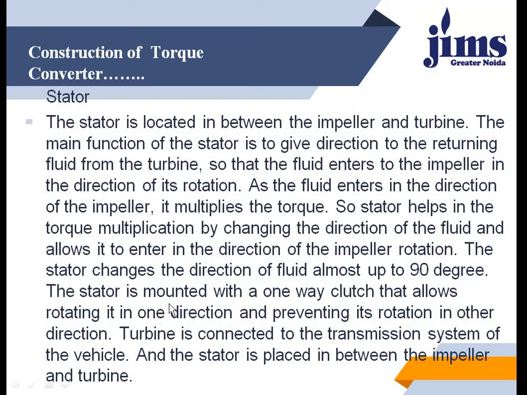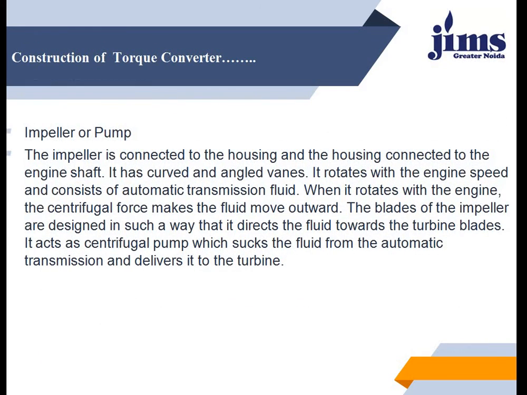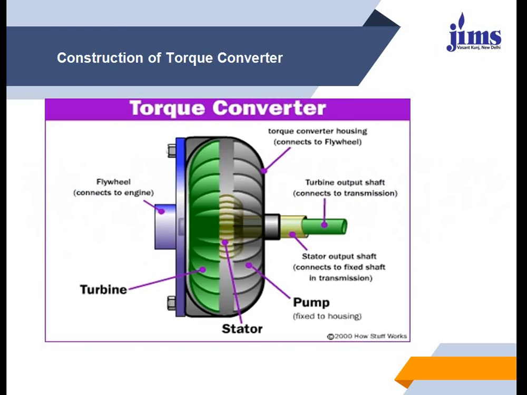The stator is mounted with a one way clutch that allows rotation in one direction and prevents its rotation in the other direction. Here you can also see in the diagram that the stator is associated with the pump and the turbine, and it is in between the pump and turbine, and it changes the direction of the returning fluid.